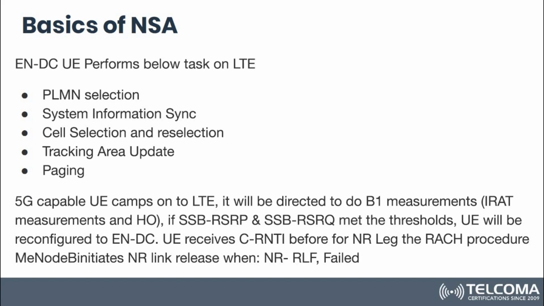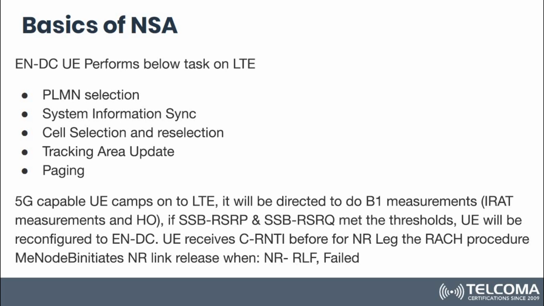So let's move to the basics of NSA. NSA is basically a non-standalone configuration, where we'll be implementing the first type of rollout with 5G with interconnectivity to LTE. All the initial setup will be done on LTE, like PLMN selection, system information sync, cell selection and reselection. Tracking area update and paging and all those things will be done on LTE. But for capacity boost, we'll have a 5G NR carrier which will come into the picture once we need a larger bandwidth.